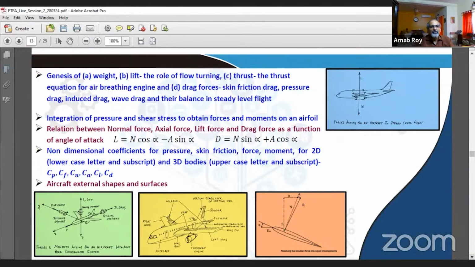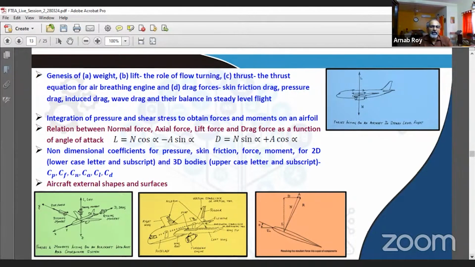We looked at thrust. We saw the thrust equation for an air breathing engine. And then we looked at the drag forces, different components of drag like skin friction drag, pressure drag, induced drag, wave drag, and their balance in steady level flight. We also discussed gradually about where these different kinds of drag may exist.